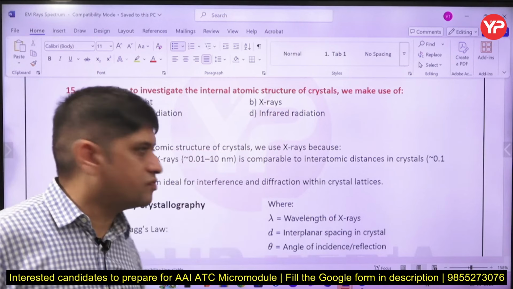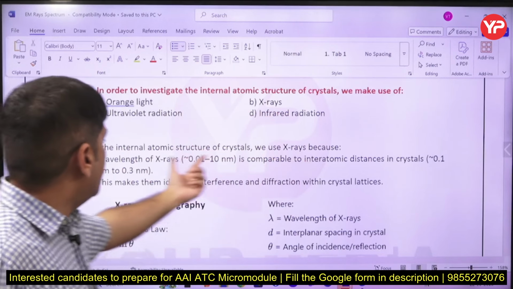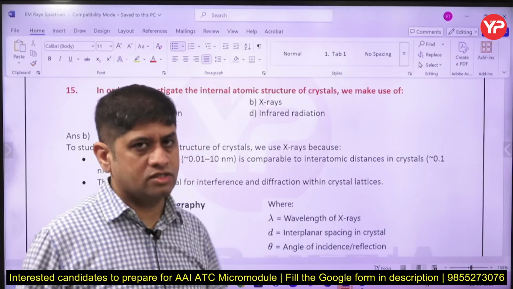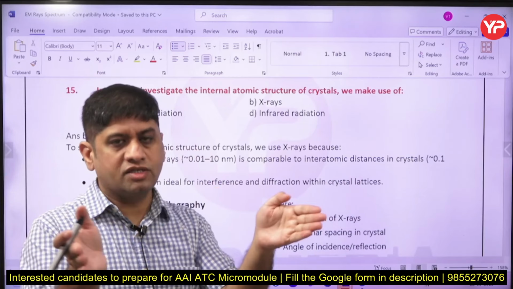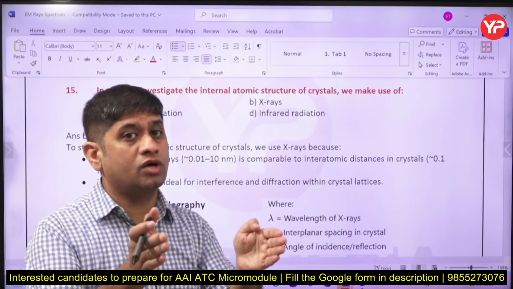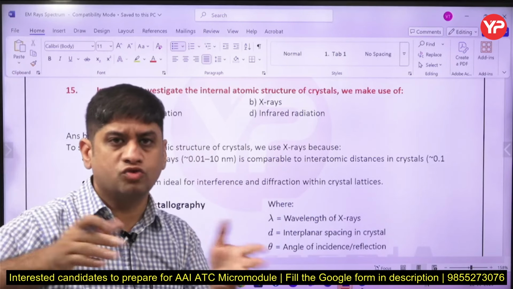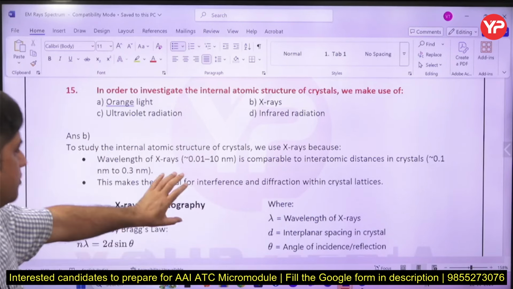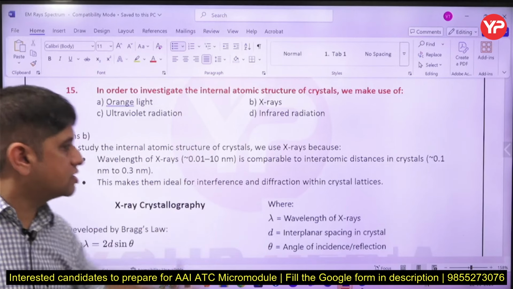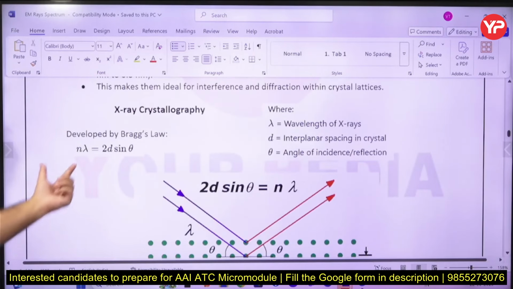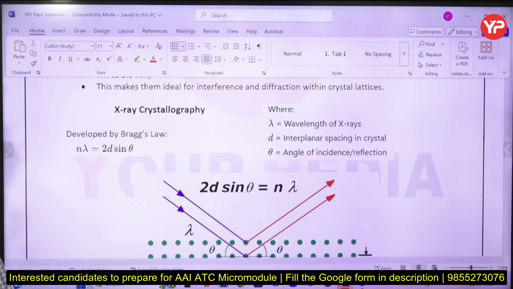What is the main reason for that? The main reason is the wavelength should be comparable to the interatomic distance. One atom, another atom, what is the difference? That should be comparable to the wavelength of the wave, then only you get the interference and diffraction pattern. You study that in optics. So this is very, very important: interference and diffraction within the crystal lattice, and Bragg's law. So Bragg's law formula, please remember. It is called X-ray crystallography.